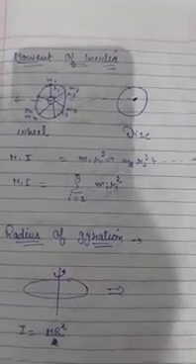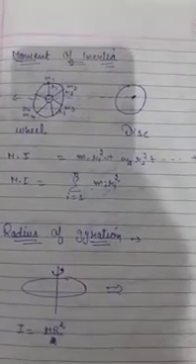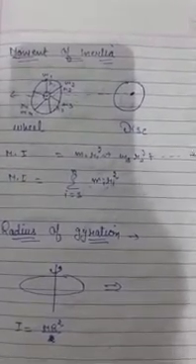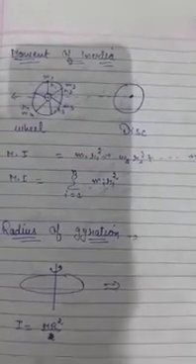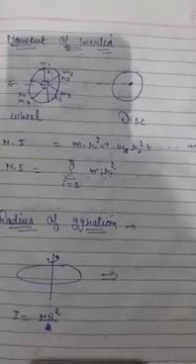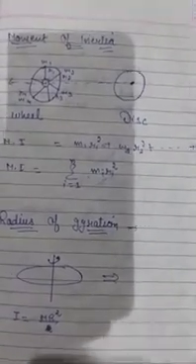Suppose a fan is moving and when I switch it off, the fan's wings will still tend to remain in the state of motion. Why? Because of inertia. So inertia of motion: an object that has motion will try to remain in motion even after a force is applied. An object at rest will try to remain at rest even after a force is applied. And this property is called inertia.